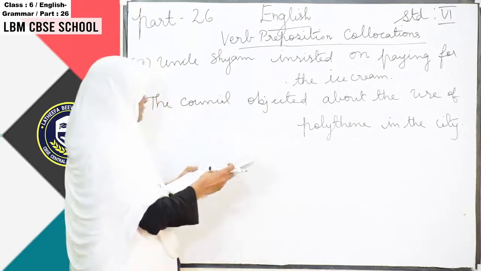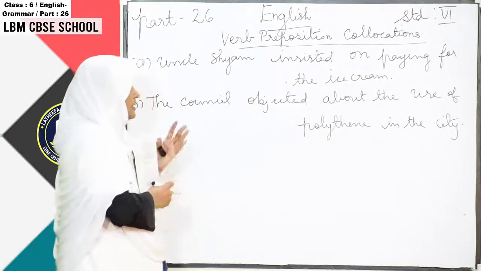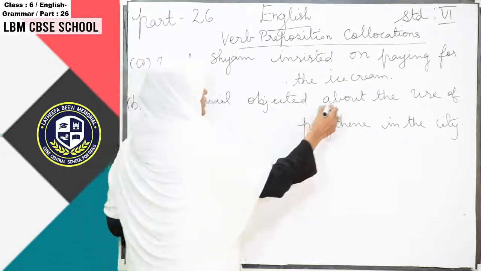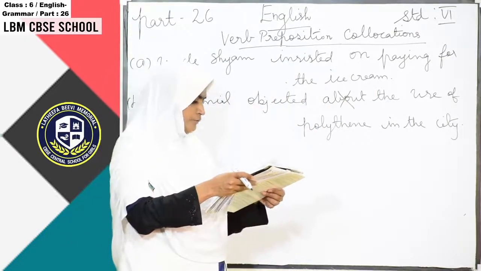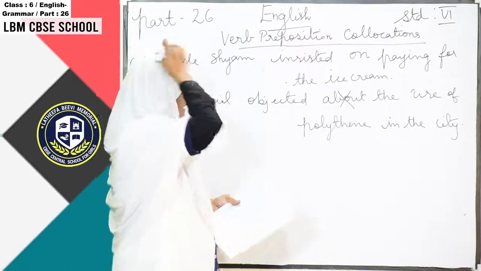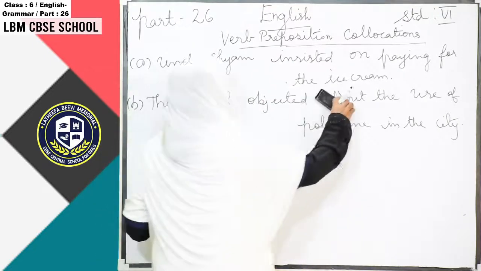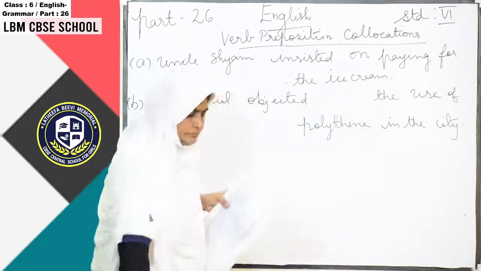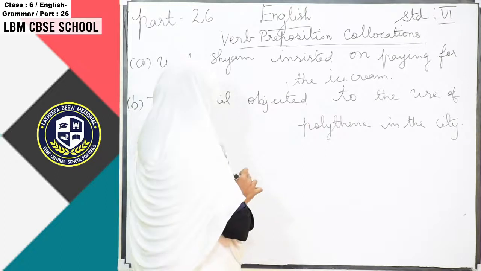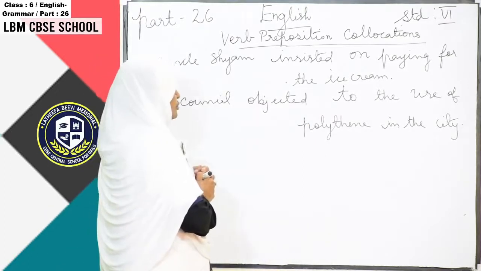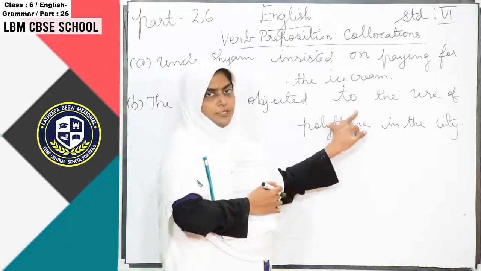Here we have to find out the wrong word, where it is. Can you find out that? Yes, this one is the wrong word, "about". "About" will not come here, rather we have to use "to". So "to" is the correct one. Now the council objected to the use of polythene in the city. This is the correct word.